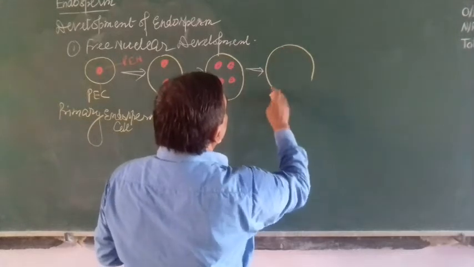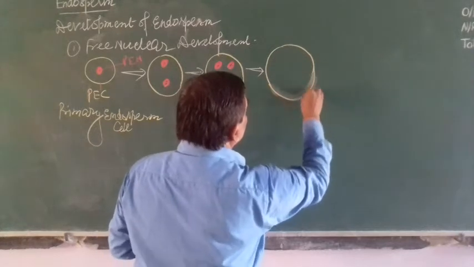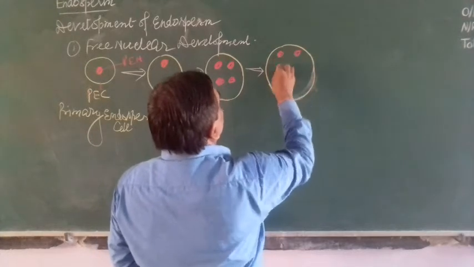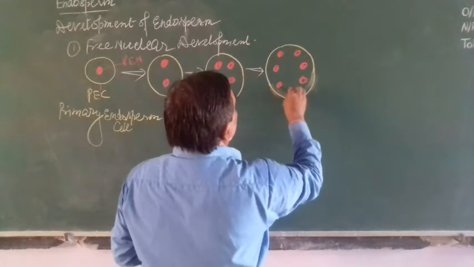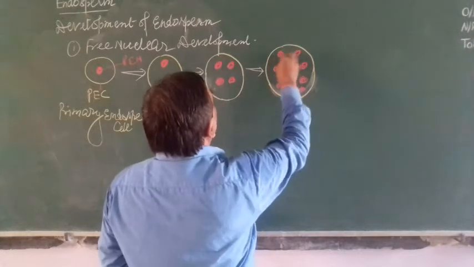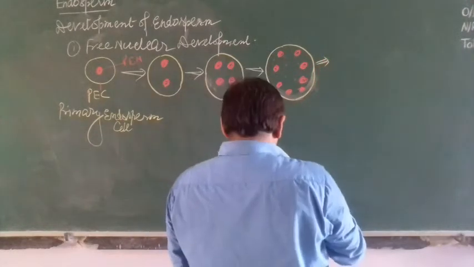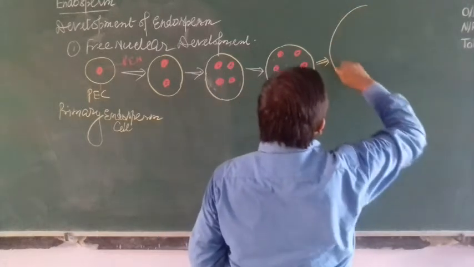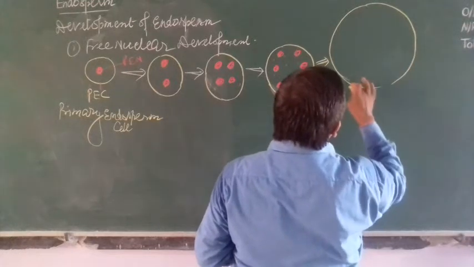It will increase in size. Nuclei are dividing freely, but the cell is not going to divide. Cytoplasm is present here, the cell is not going to divide. Only what is going to divide? The nucleus is going to divide. Ultimately it becomes a multinucleated endosperm.